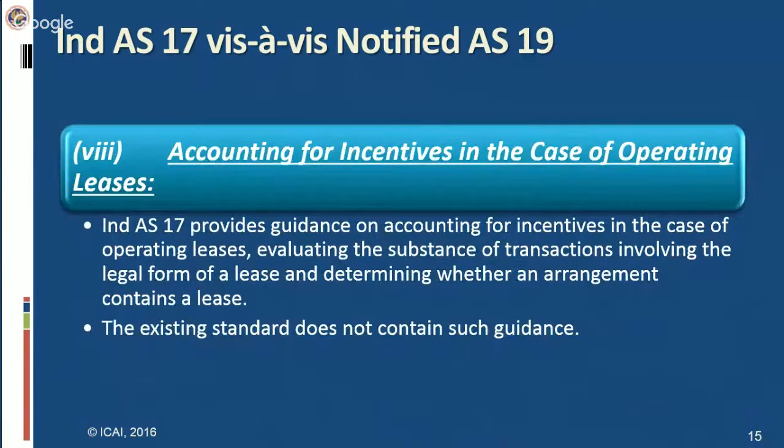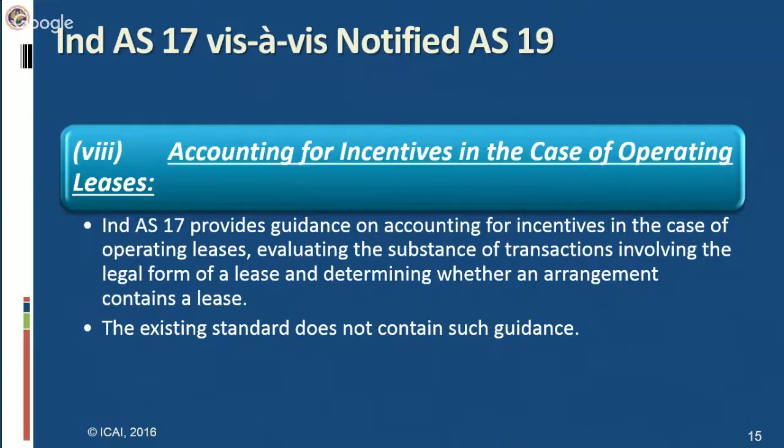Next difference is accounting for incentives in the case of operating leases. This is the specific guidance given in Ind AS 17 in appendix, and this guidance is not there in AS 19. As per appendix, Ind AS 17 provides guidance on accounting for incentives in the case of operating leases.